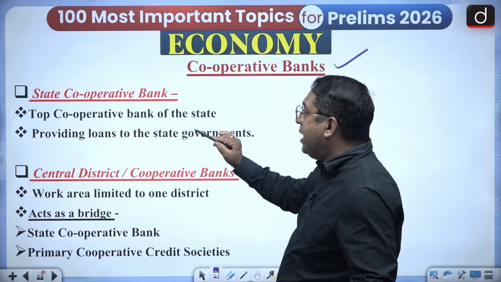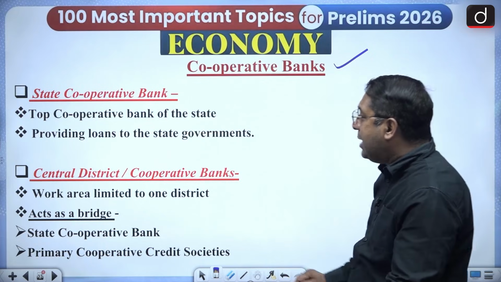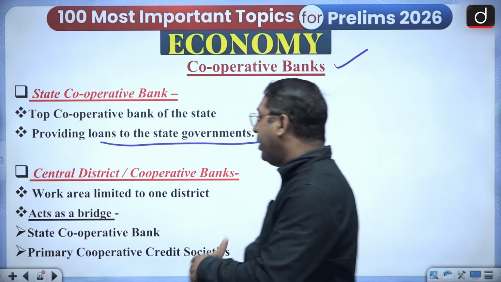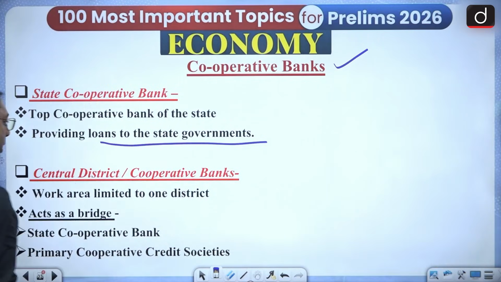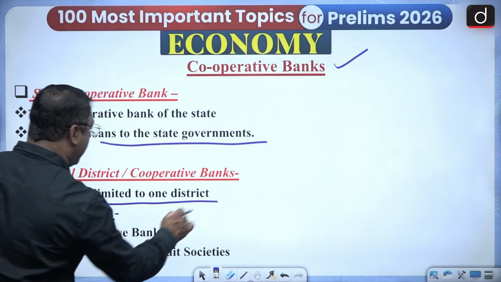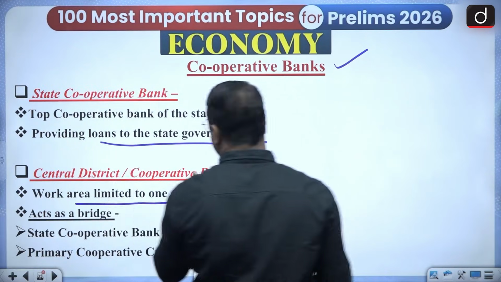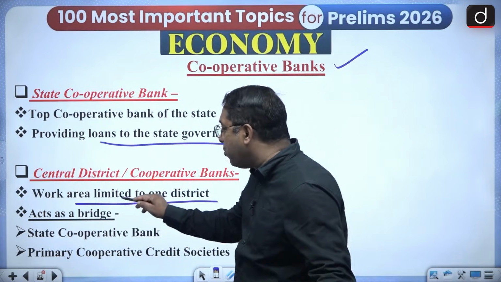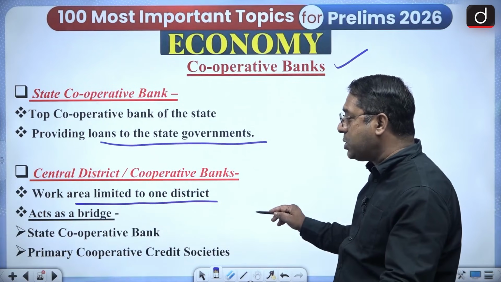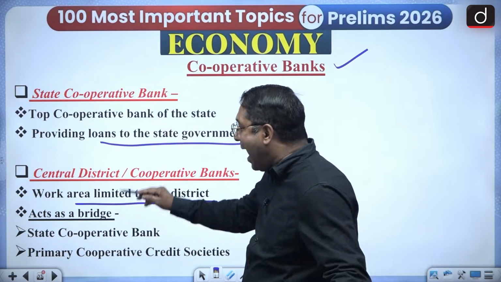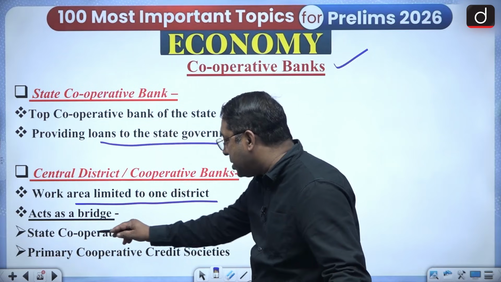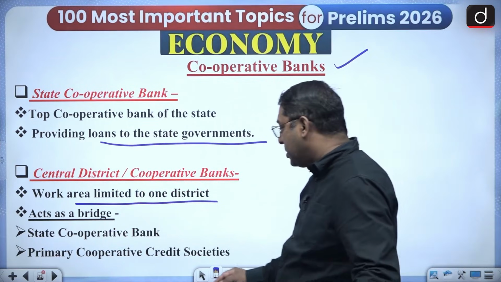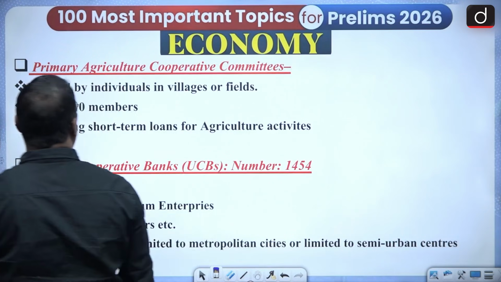State cooperative banks are the top cooperative banks of the state, and they provide loans to the state government and to the general public there. Then the central or district cooperative banks, their work area is limited to only one district. Because it is a central district cooperative bank, its work area is only for one district. So it acts as a bridge between the state cooperative banks and the people. So it's a thing which you have to remember.